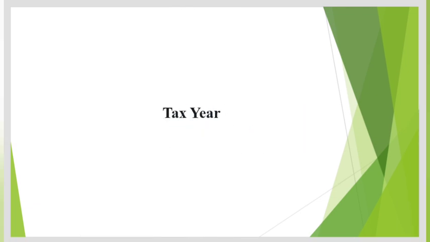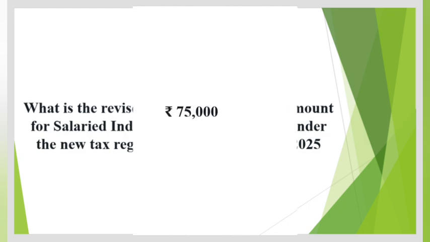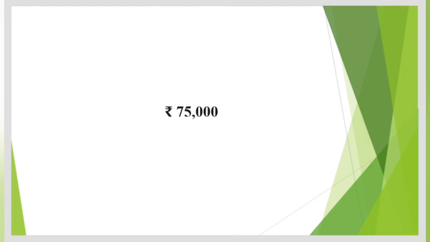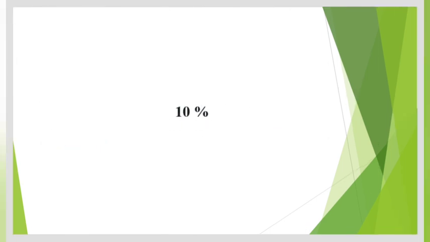Question 3. What is the revised standard deduction amount for salaried individuals and pensioners under the new tax regime, Section 202, as per the 2025 reforms? The answer is INR 75,000. Question 4. Under the new tax regime slab rates, Section 202, what is the tax rate applicable for the income bracket of INR 8 lakh to 12 lakh? The answer is 10% tax.